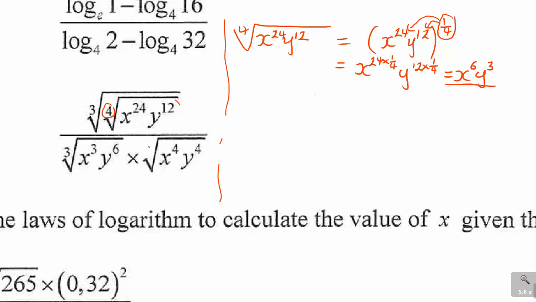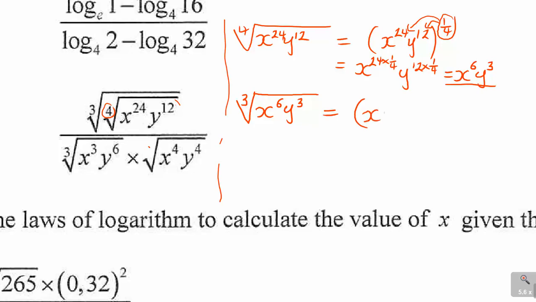What about after we've removed the inside? Now the outside will remain with that 3, and you are going to have x to the power of 6 y to the power of 3, because we've just removed the first inside fourth root. Now we're dealing with the cube root, so we do the same thing.